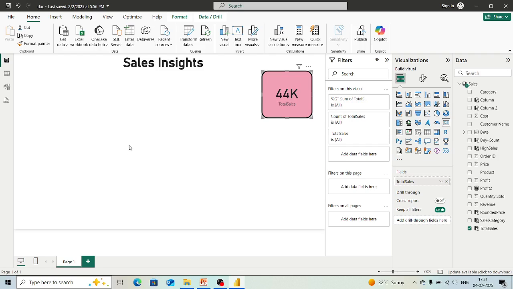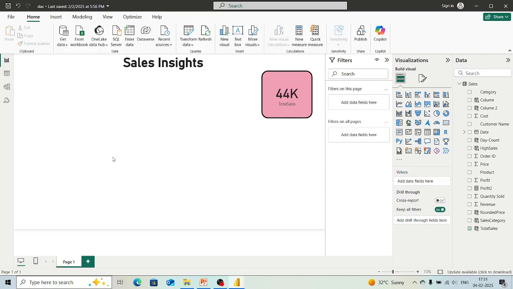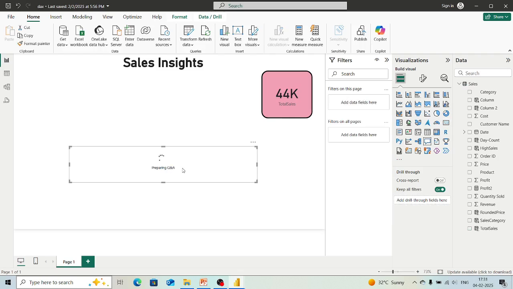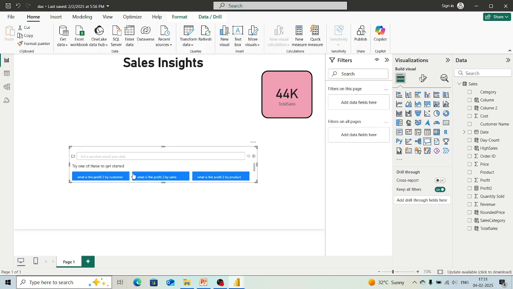One thing I want to tell you: if you double click on this canvas area, you will see it preparing Q&A. Here also you will see that you have the option of Q&A. What it will do is automatically analyze the data and prepare questions about what can be visualized through this data.